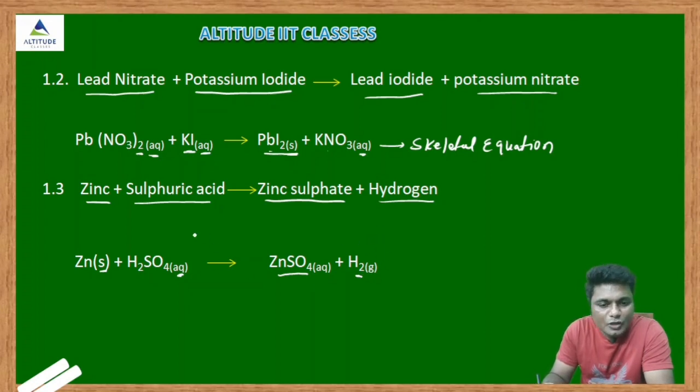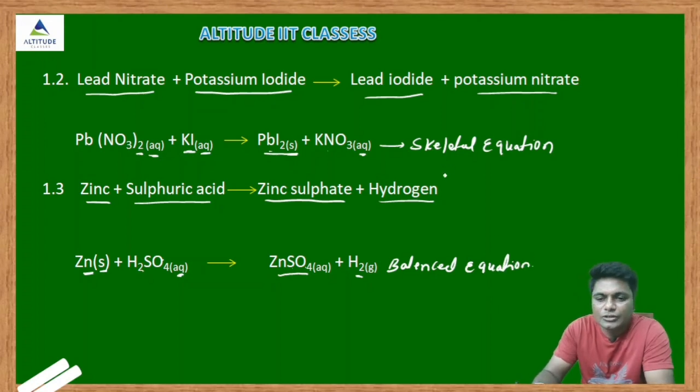Clear? So in this case what? See, is the number of atoms in the reactant and product the same? Let's see. Zinc, here 1 zinc, 1 sulfur, 1 sulfur, 4 oxygen, 4 oxygen, 2 hydrogen, 2 hydrogen. So here all atoms present in the reactant and product are balanced. So this is called what? Balanced reaction, a balanced equation.